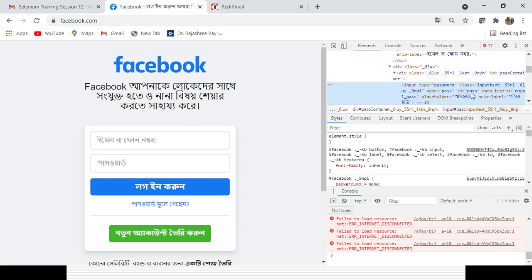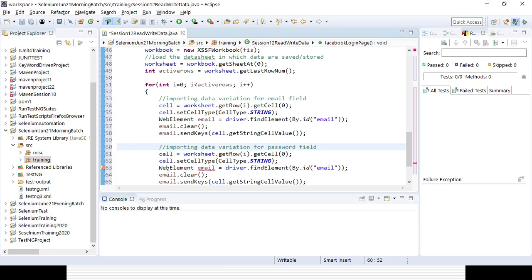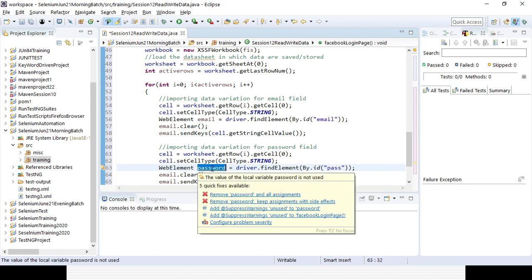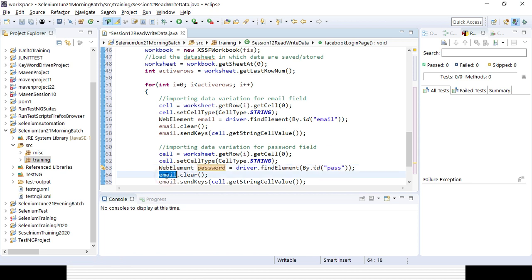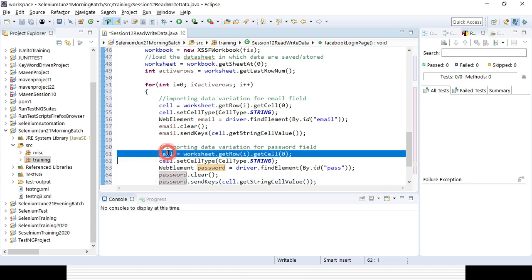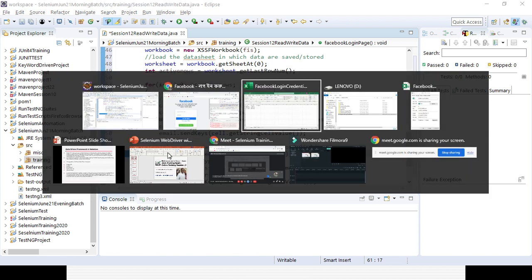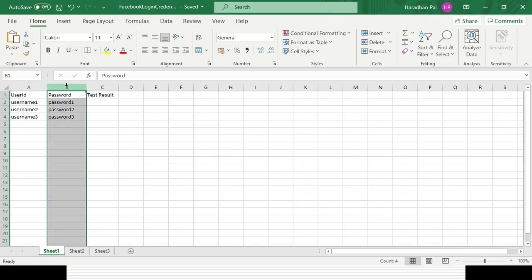Okay, so ID is pass, right? So I'll be using a password field here. Similarly, I need to import and change the password field. And how will I read the cell? In the password field data, I will be reading from my first column. So I need to change it. User ID, I am reading from my first column, and here it is my second column. So that means 1, right? So it is my column 0, or cell 0.